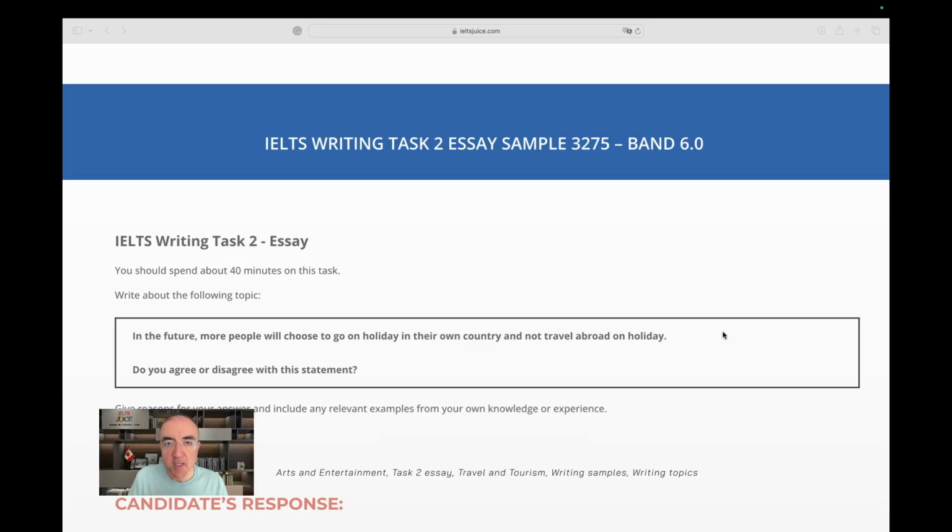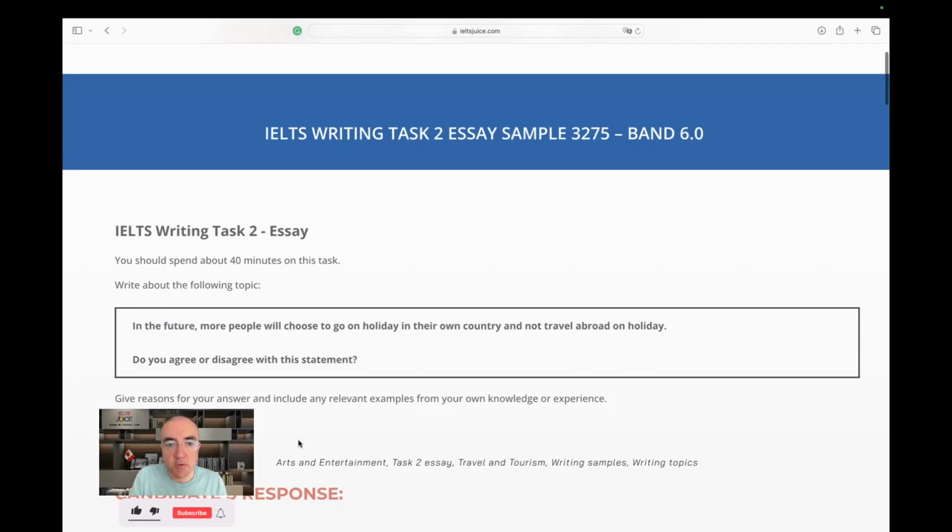The topic is that many people, not now but in the future, will decide to explore their own country instead of other countries, and they don't travel abroad. Do you agree or disagree? Is it something that you believe is going to happen or not? And remember, we're talking about the future here, so not necessarily now. That's the key takeaway from this rubric.